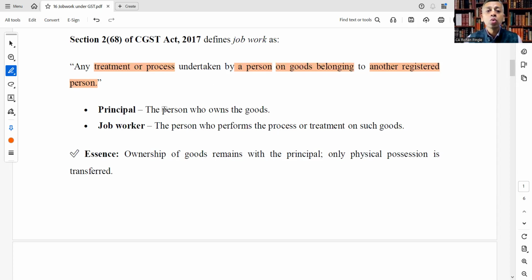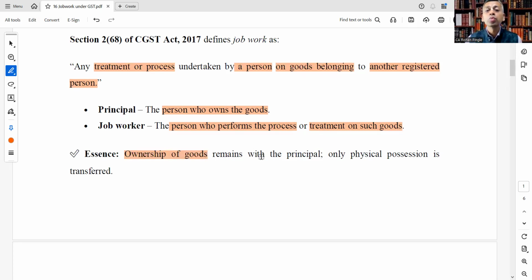Principal is the person who owns the goods, and we can also say it is a registered person under GST. Job worker is the person who performs the process or treatment on such goods. The essence is that ownership of goods remains with the principal.